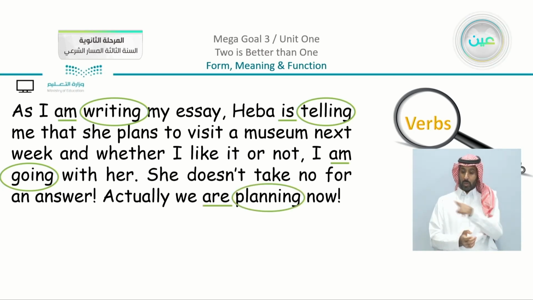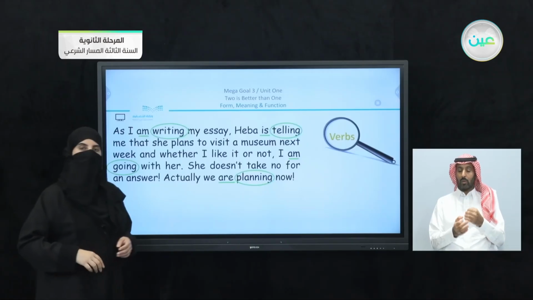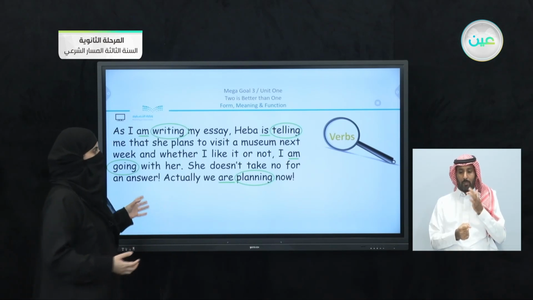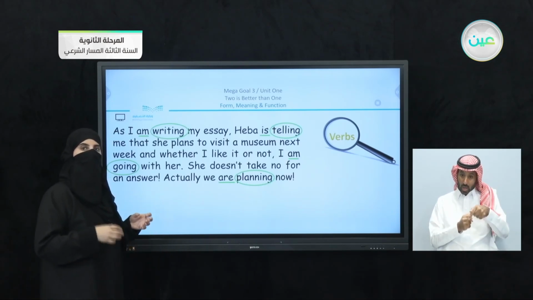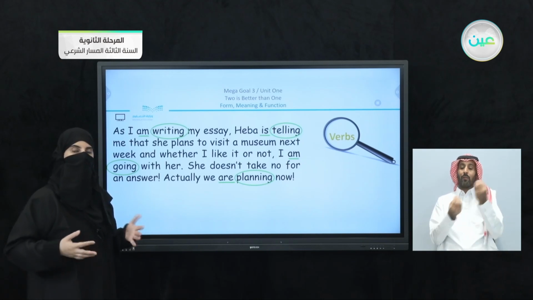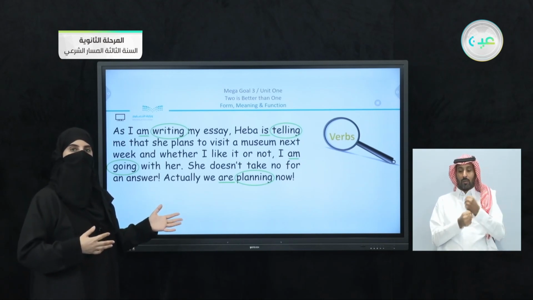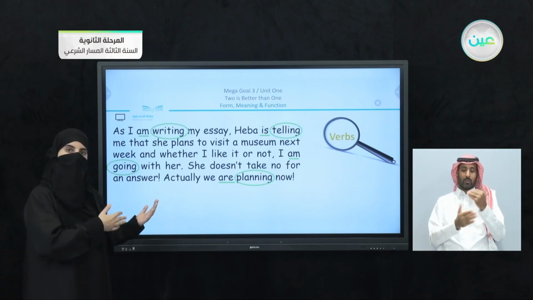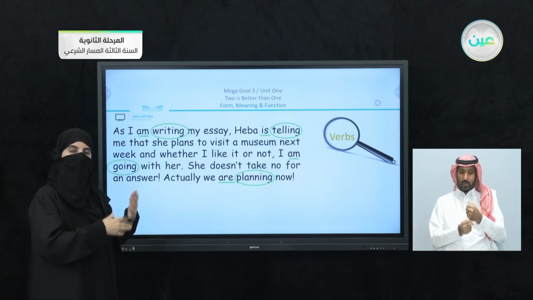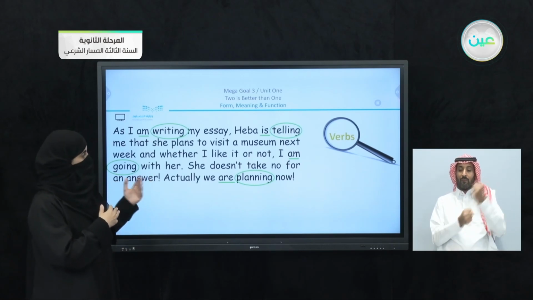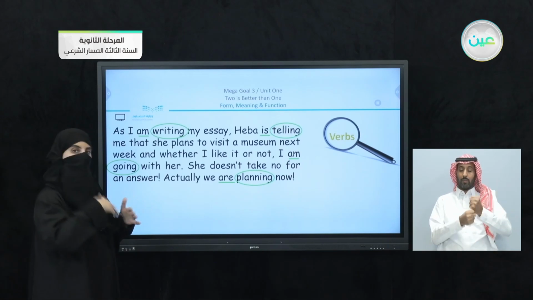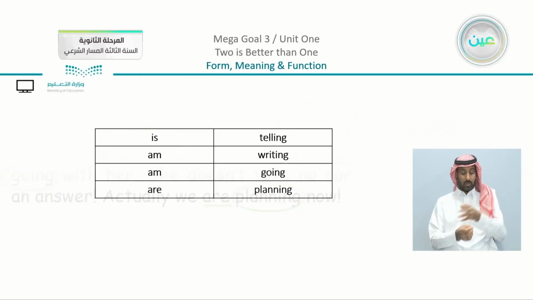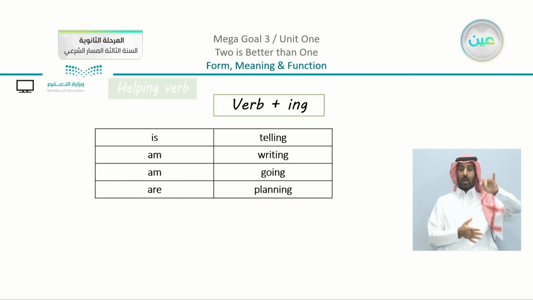We are planning now. So what's the difference between the first group that I mentioned, which is the present simple? I have here different verbs. You can see that we have all of these verbs. What do they have in common? Just look here with me at the verbs. We can see that they all have ing, and they have before them what? First of all, there is a helping verb, and then there is the main verb with the ing part.